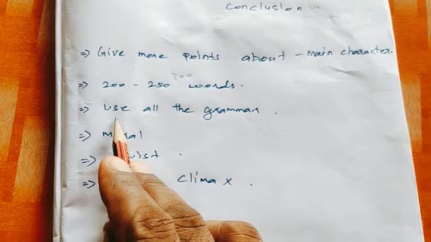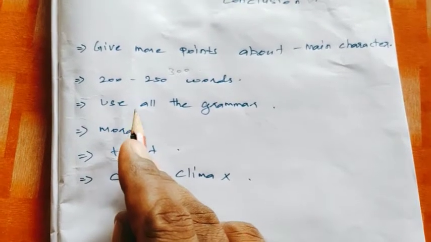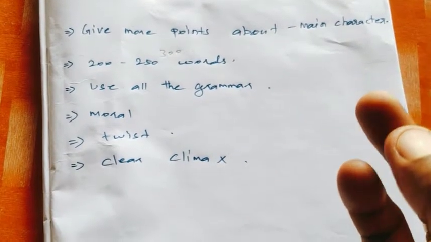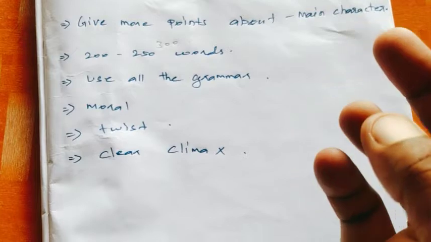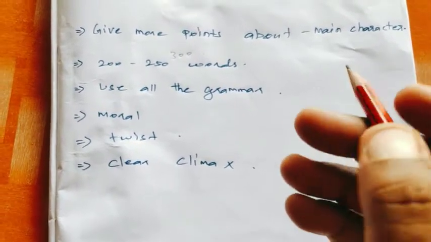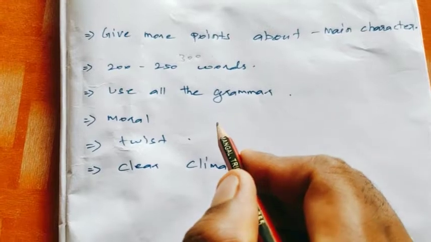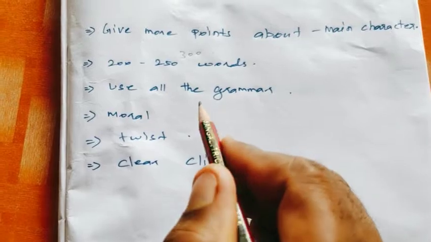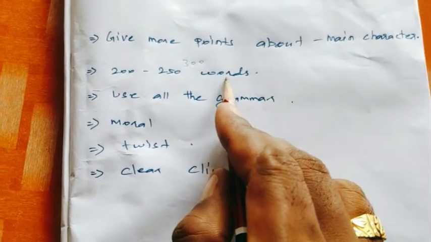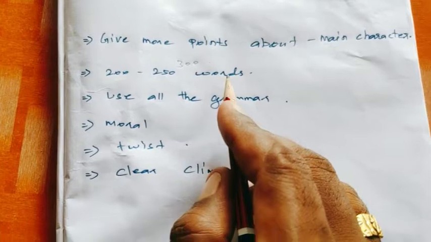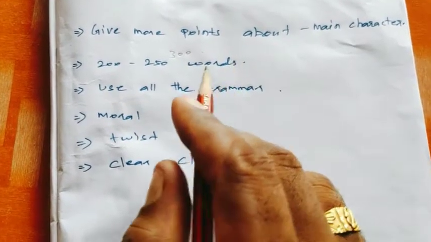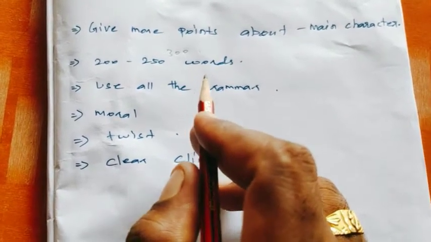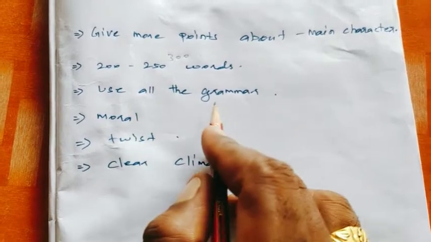Yes, at the same time, in story writing you can use all the grammar: tenses, simple past, past continuous, past perfect, past perfect continuous, articles, degrees of comparison, active voice, passive voice, reported speech. Everything you want to use in story writing. They will check what dialogues you have used, because dialogues are direct speech. So definitely you want to use some dialogues in the story. Use all grammar.